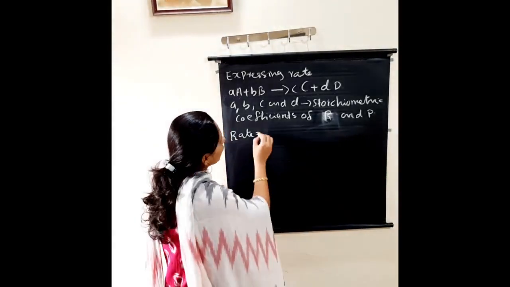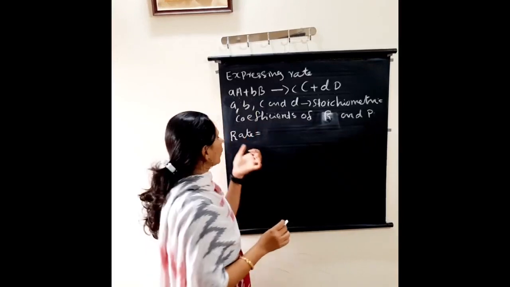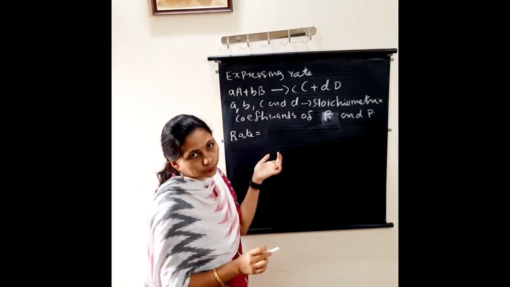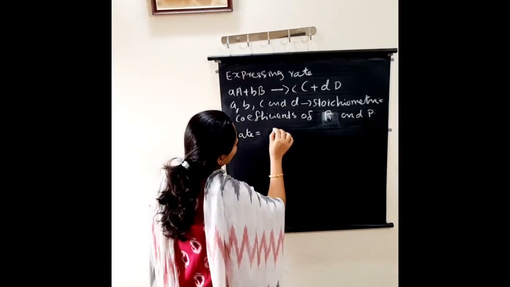Clear? So if we are taking the reactants, consider A as the reactant. So how will we write the rate?